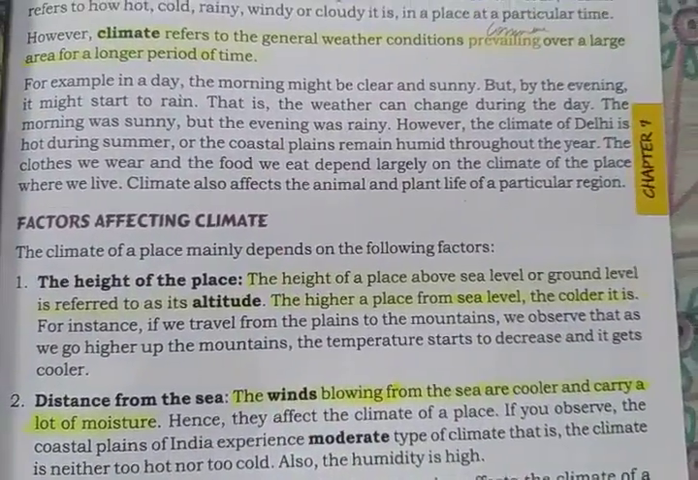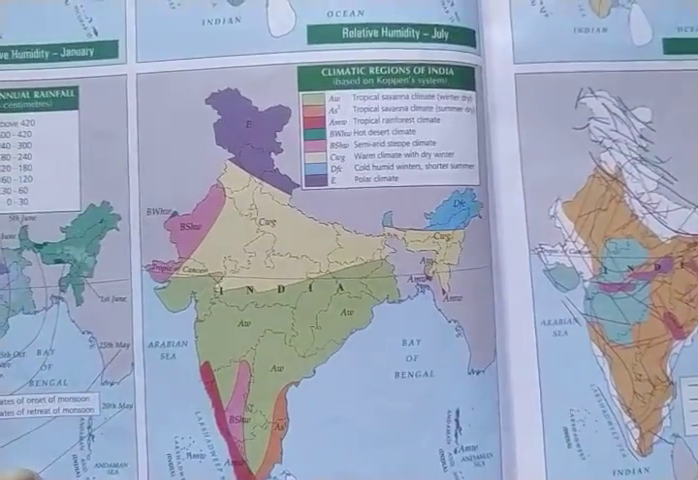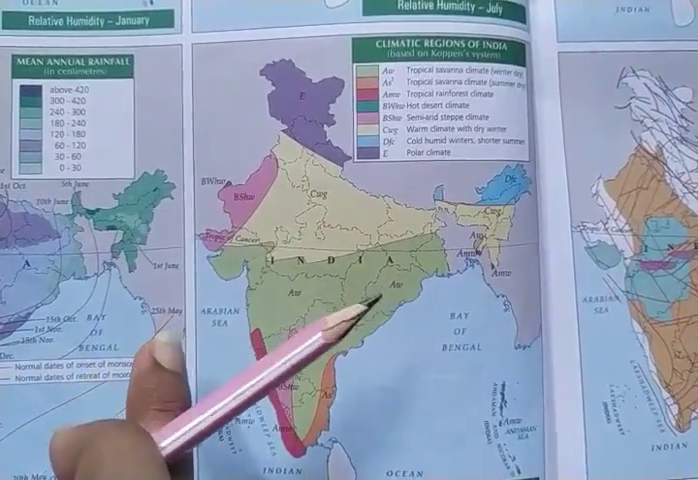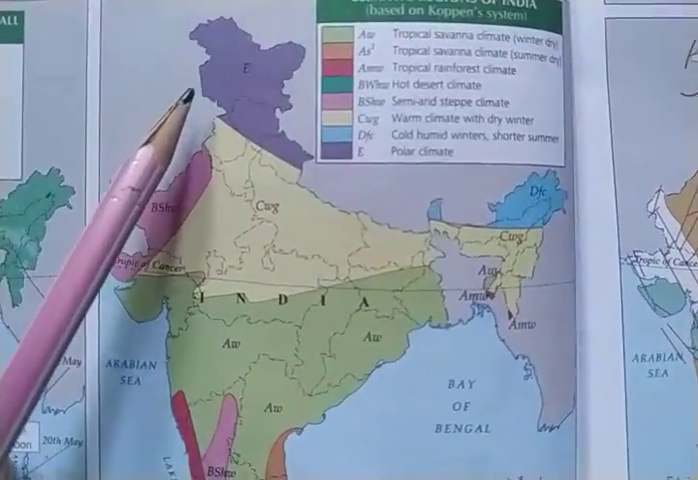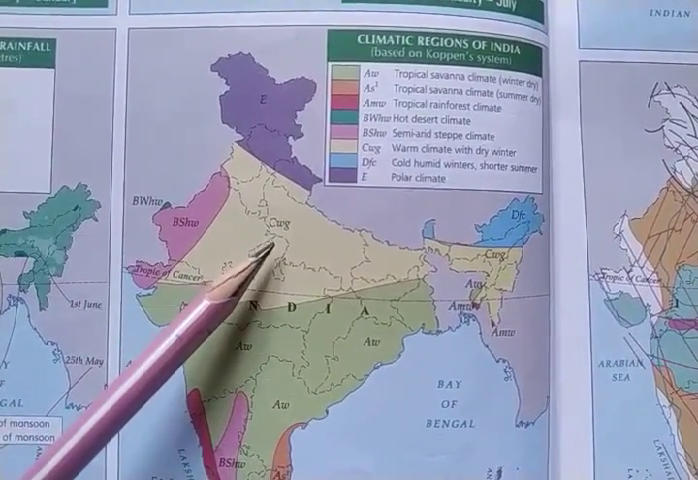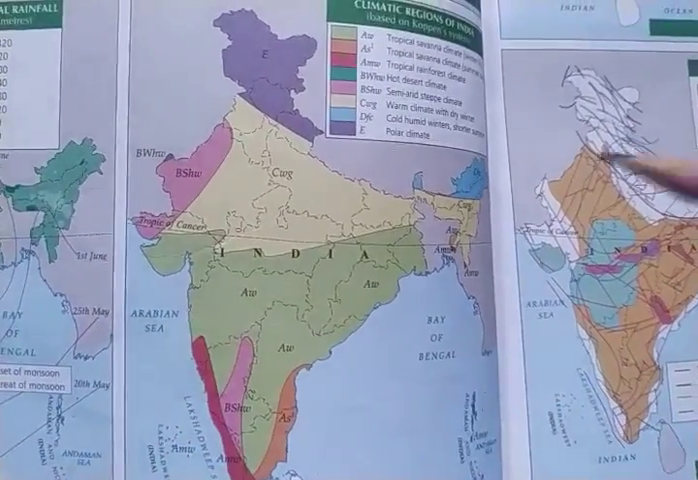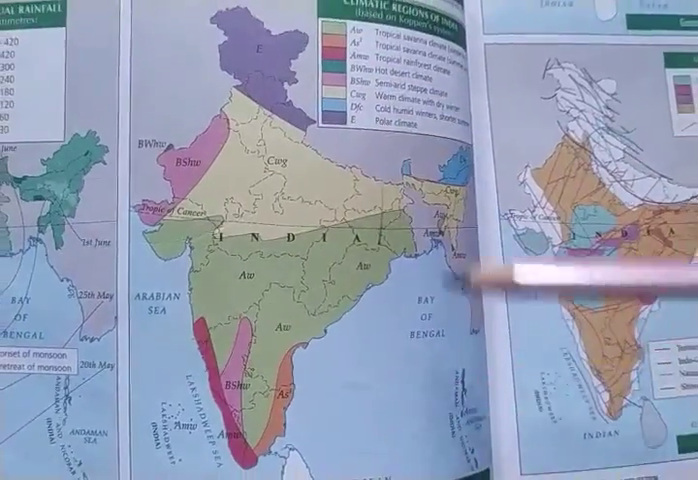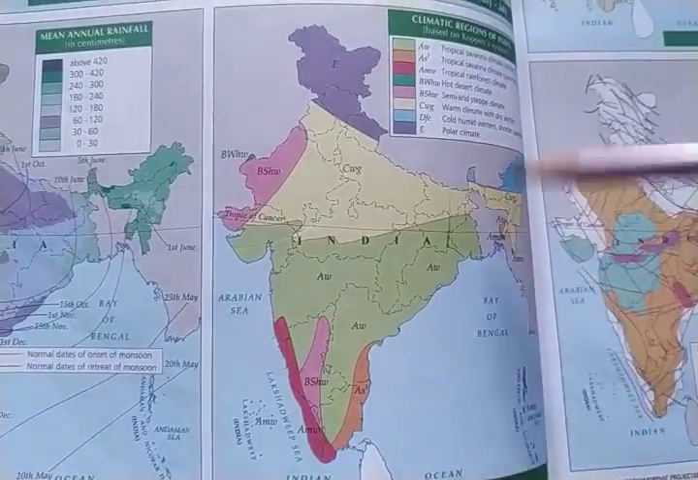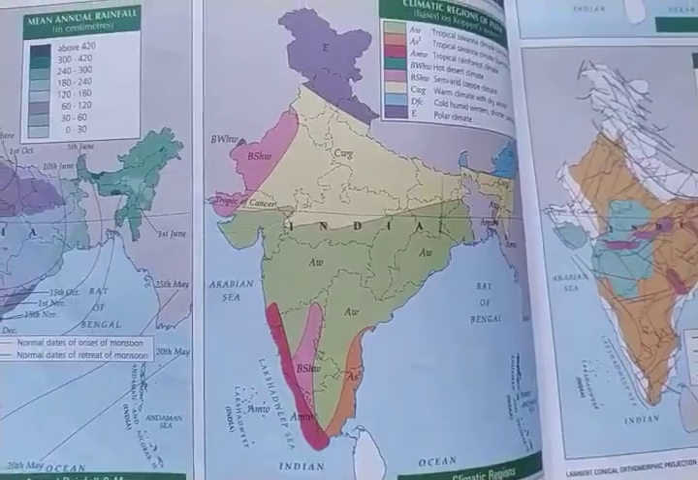Now you can see this is the climatic map of India, the climatic regions of India. This place is very cool. You can see the polar climate here, and this remains a warm climate and dry in winter. This is very hot. So these are the different climatic areas of our country. But you will not see a weather map like this, because weather keeps changing. It is different in the morning and different in the evening.